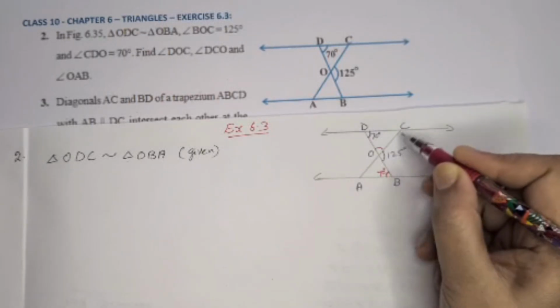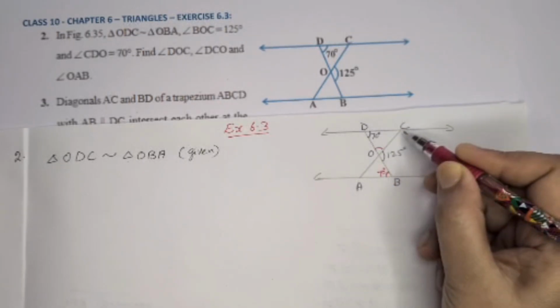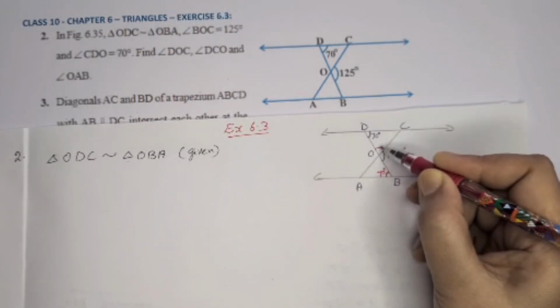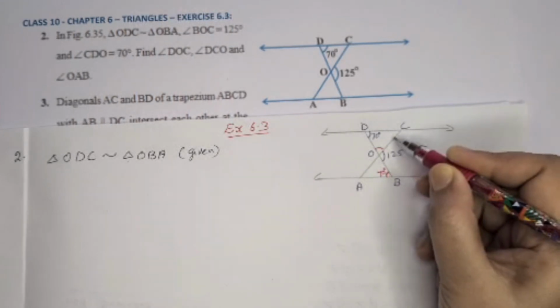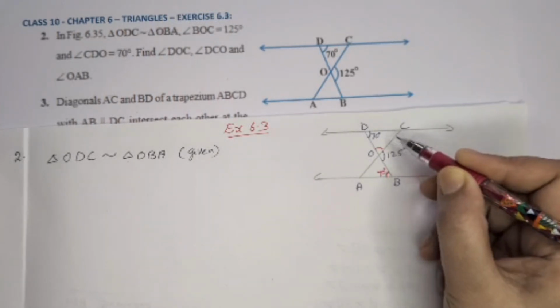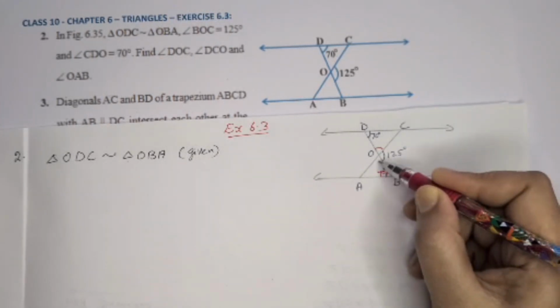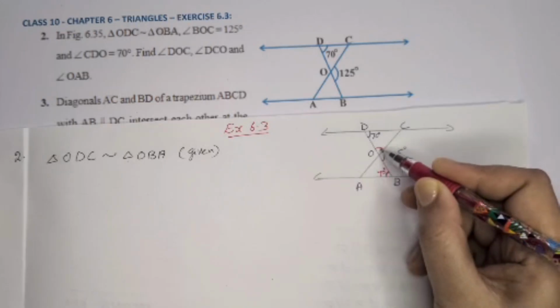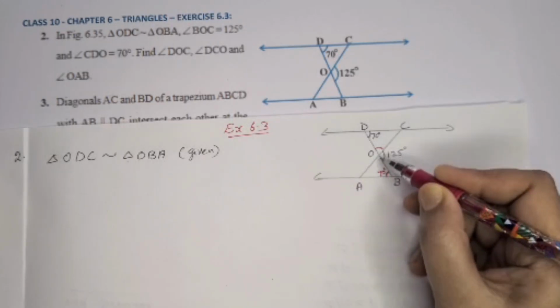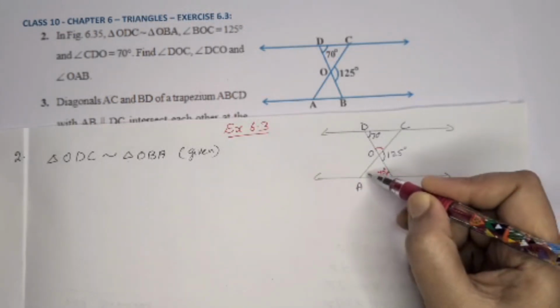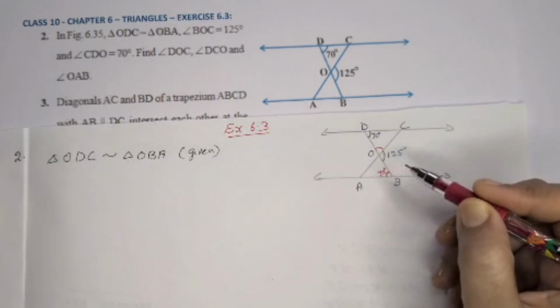From that is a triangle. Using the angle sum property, if we know two angle measurements, then we can find the third angle. Similarly, here also, this is also a linear pair, or vertically opposite angles are equal, that property we can use. And we can find the third angle here.